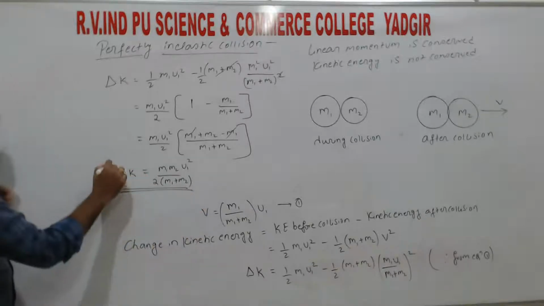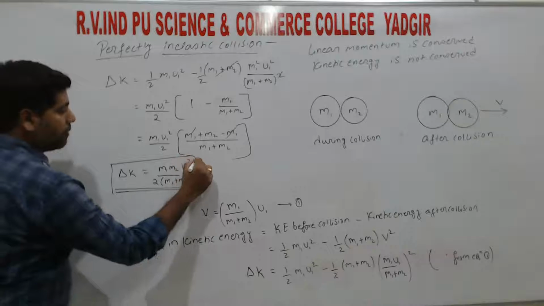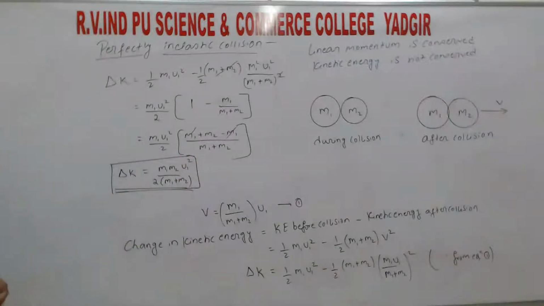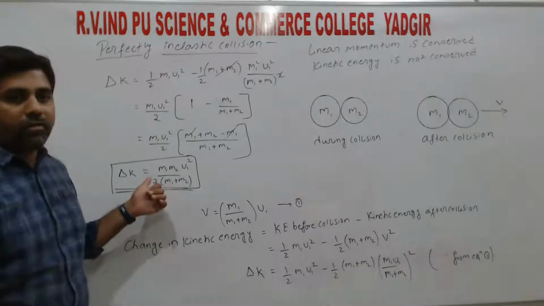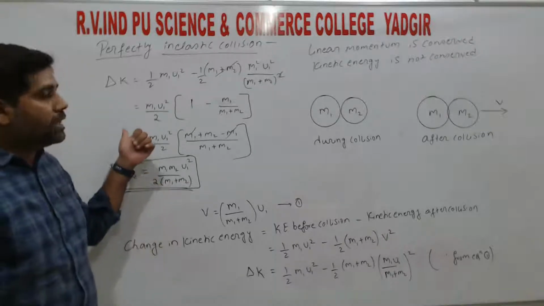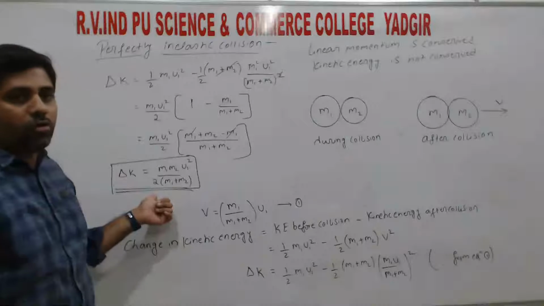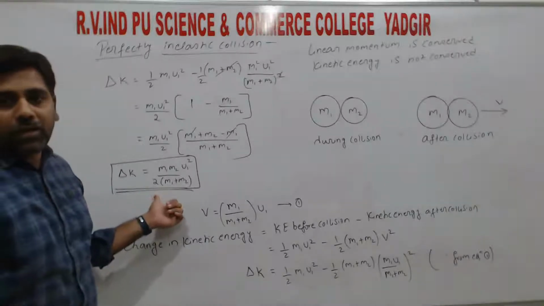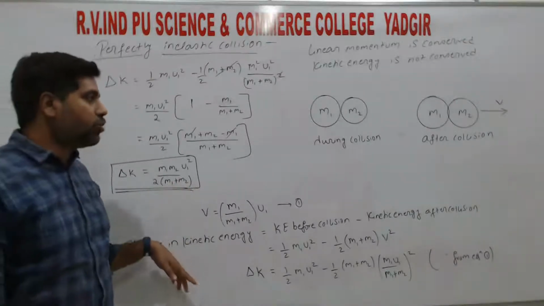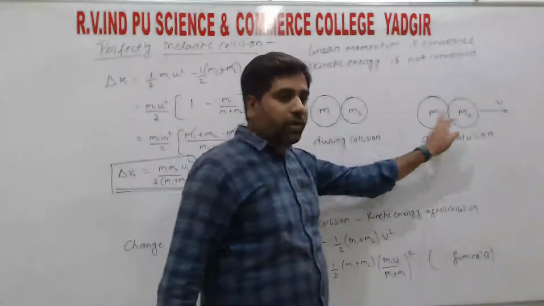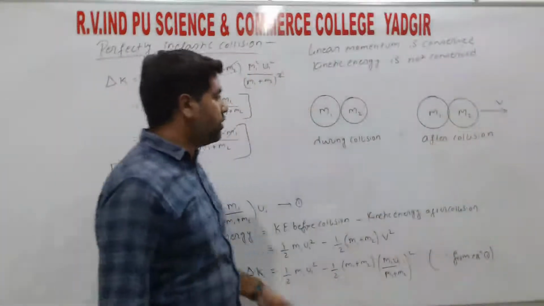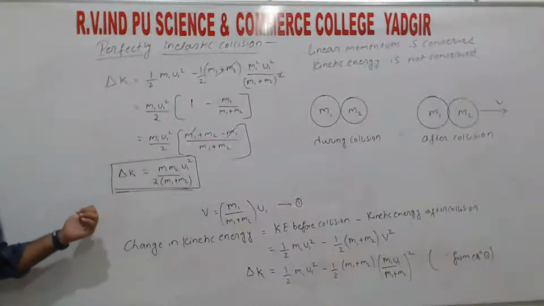So final expression in case of perfectly inelastic collision, right? So this derivation is for perfectly elastic collision, and this derivation is for perfectly inelastic collision. In perfectly elastic collision two velocities come, v1 and v2, which we have found out. Here we get only one velocity.